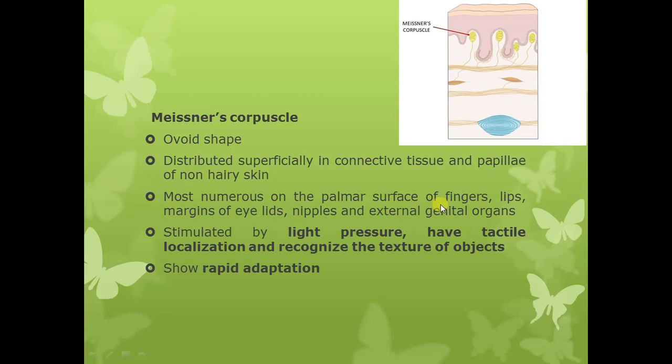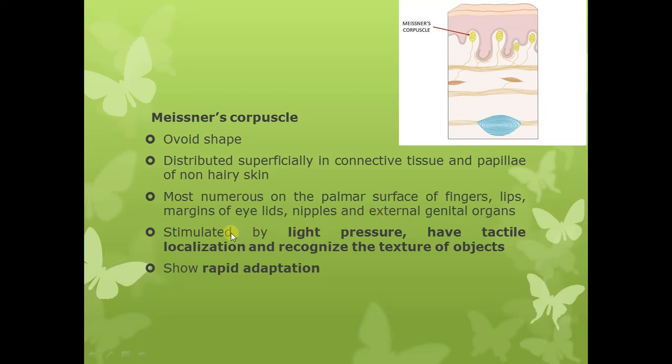So the palmar surface of our hands is non-hairy. They are present on the palmar surface of the fingers, on the lips, on the margin of the eyelids, in the nipples and in the external genital organs. So this is the distribution of the Meissner's corpuscles.